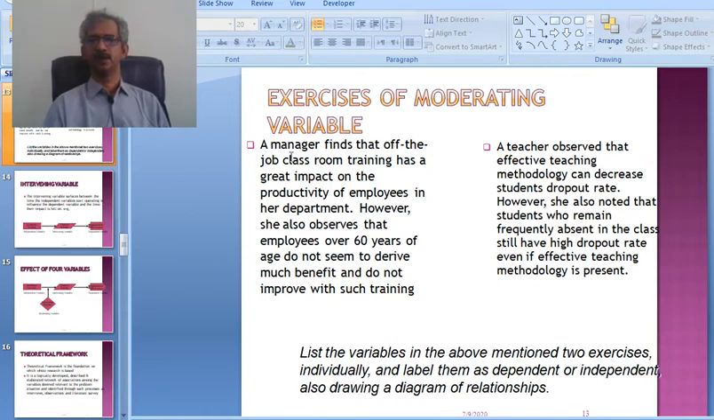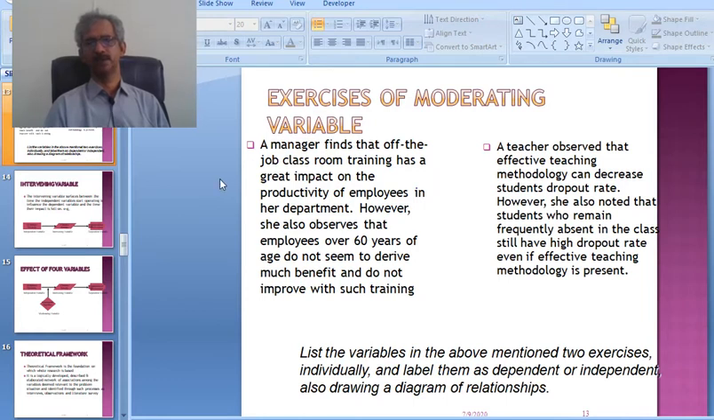Managers find that off-job classroom training has a great impact. It means that before-the-job training has very much impact on the performance, or the productivity, of the employees in the manager's department. However, she also observed that employees over 60 years of age do not seem to derive much benefit and do not improve. So here in this case, age is the major factor, the moderating factor, in how off-job training has impact on the productivity of employees.